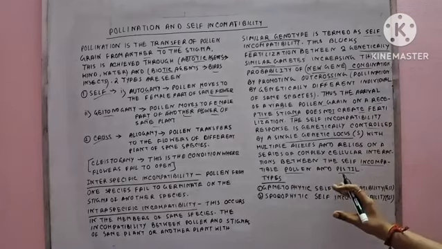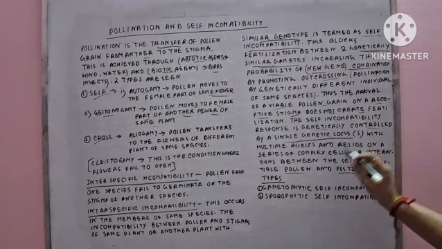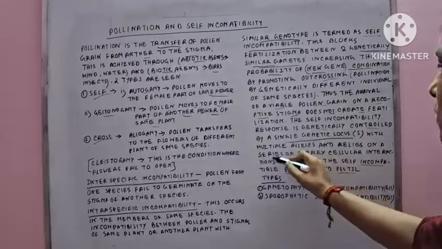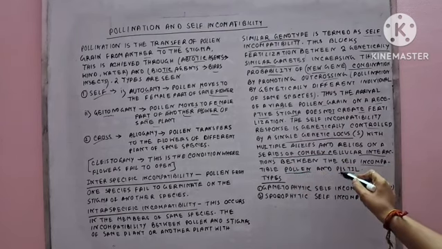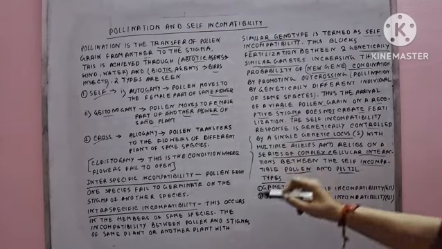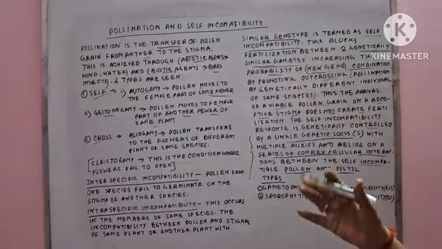So what are the factors here? The locus S, multiple alleles, and a series of complex cellular interactions between the self-incompatible pollen and the pistil. These are the factors on which this process is totally dependent.